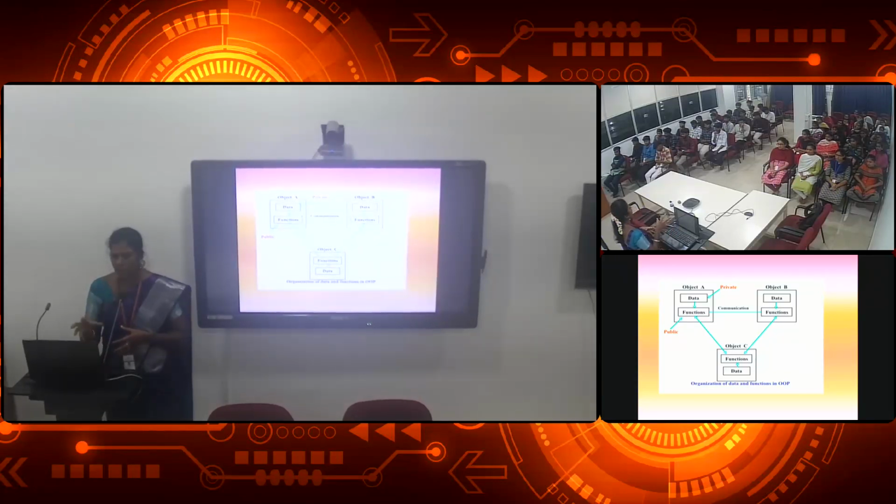Okay, that is data and function. So each and every object will have its own data and function. If object B has to access the data of object A, what does it have to do? It has to communicate with the function of A, then only it can access the data of A. Directly, object B cannot access the data of A without the function. Any communication between the objects can be done only through the function.